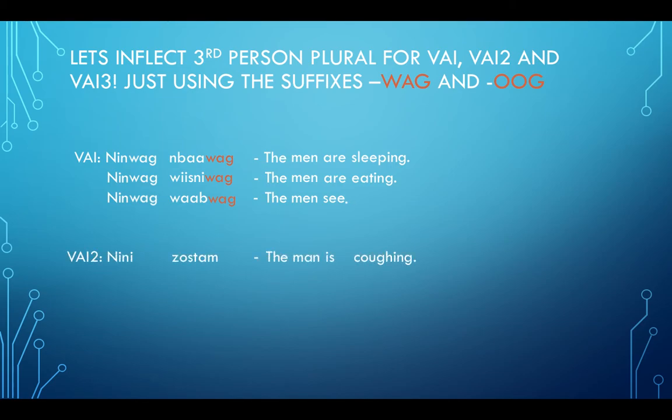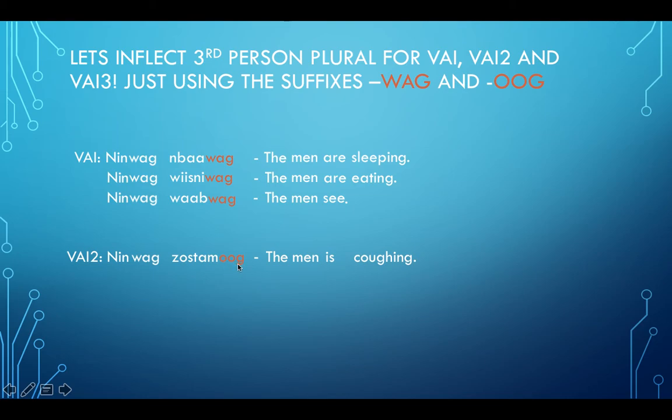So next we're going to do the same thing to our VAI2 word. Nene zustam means the man is coughing. So this would be the same process for nene and zustam. So we're going to pluralize nene. Got to get rid of that weak vowel sound there, or short vowel sound. Next, we're going to add the suffix og to the end of zustam. All right, and then we're going to count back to our third last consonant.